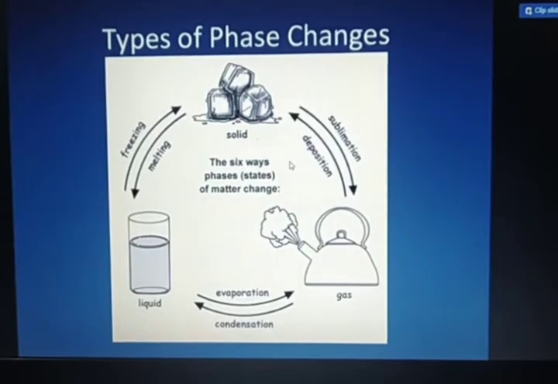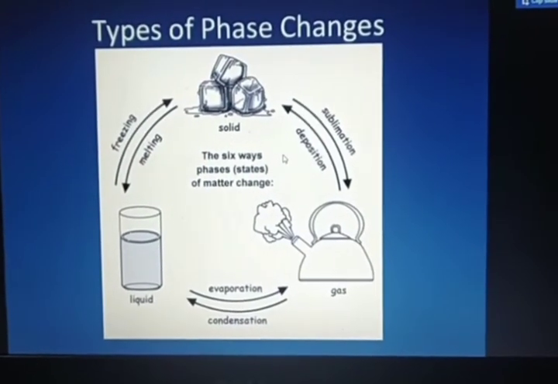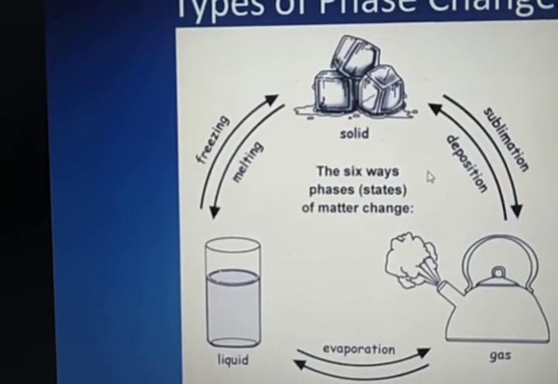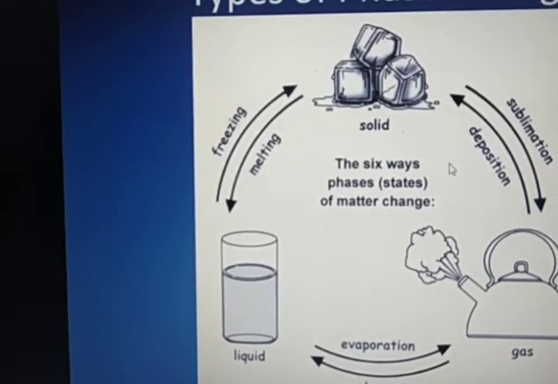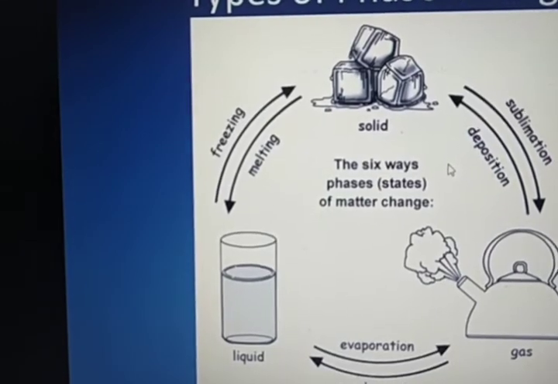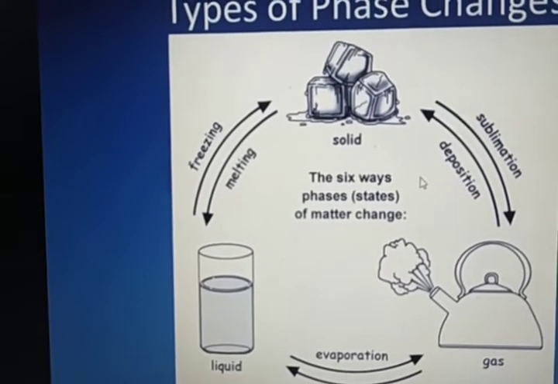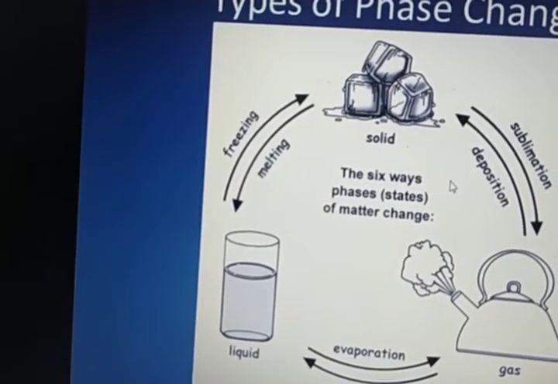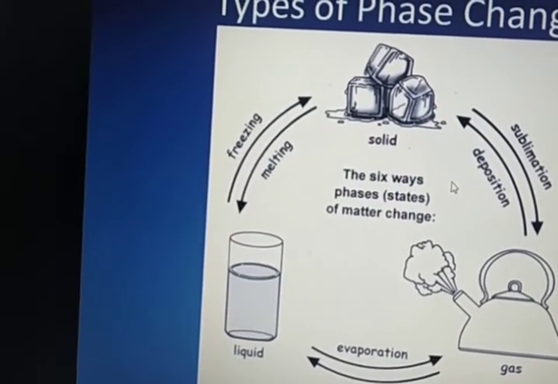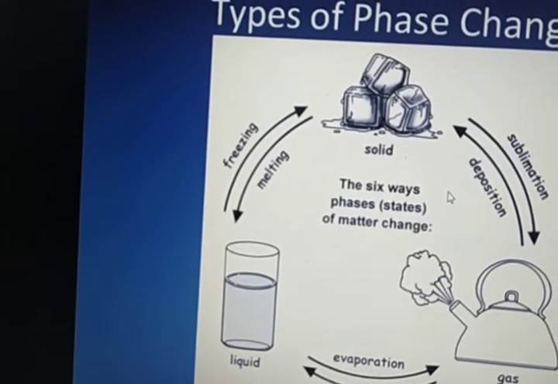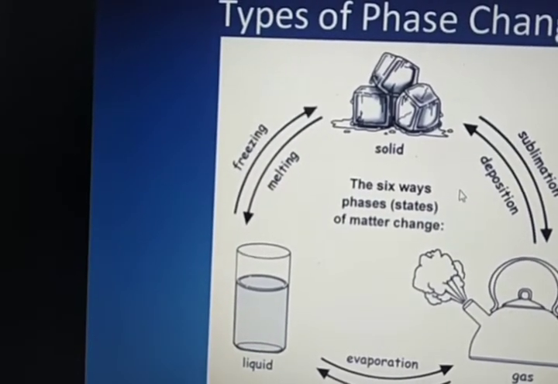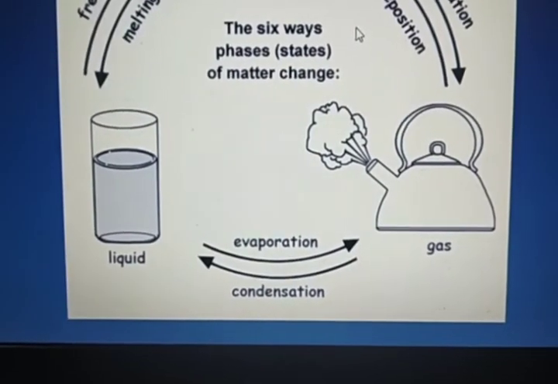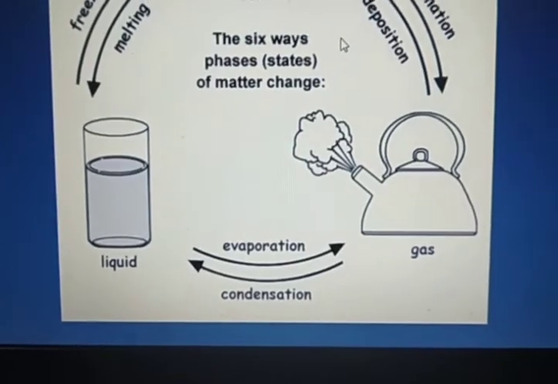So here in this figure you can see the types of changes, like here from liquid to solid. How does liquid change to solid? How does the liquid state convert into solid state? By freezing. And how does solid state convert to liquid state? By melting. So in your book it has been written that evaporation or vaporization of water is a physical change.